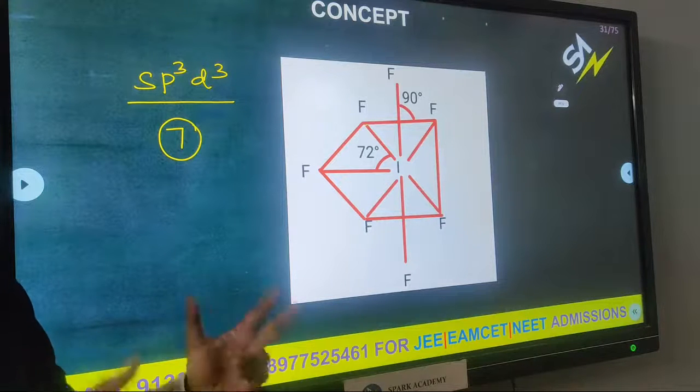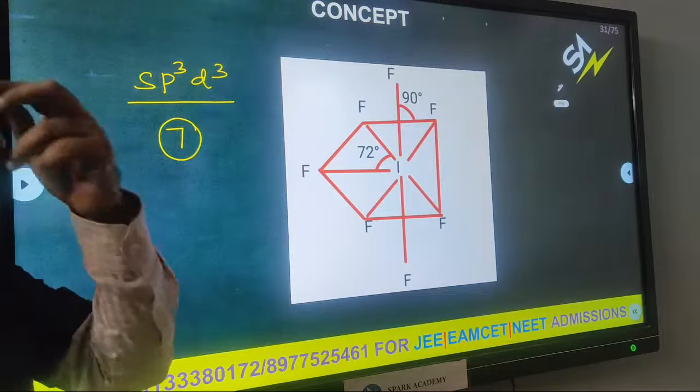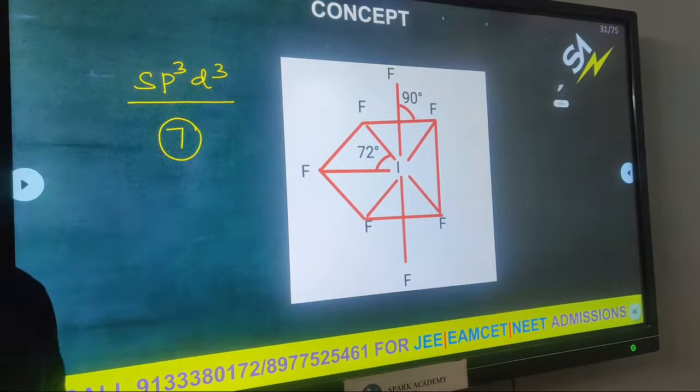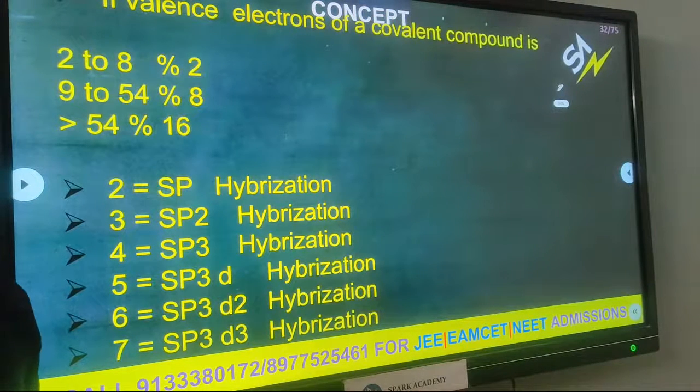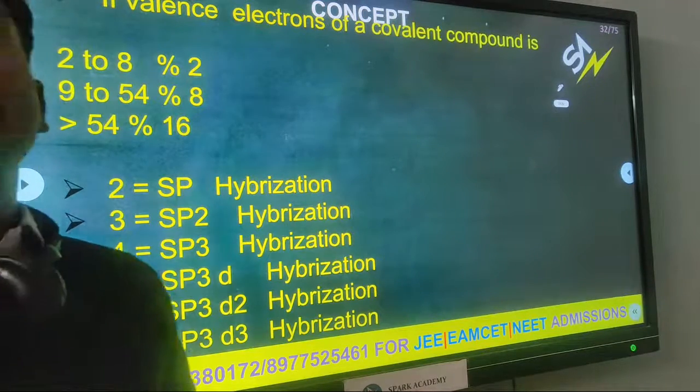Here we expect two types of bond angle. One is 90, and the other is 72 degrees, yes. After learning the hybridization successfully, what is the task for the student in the exam?